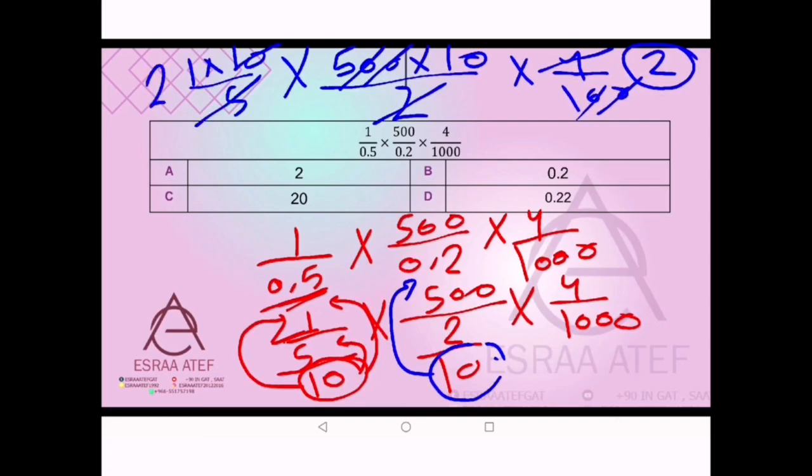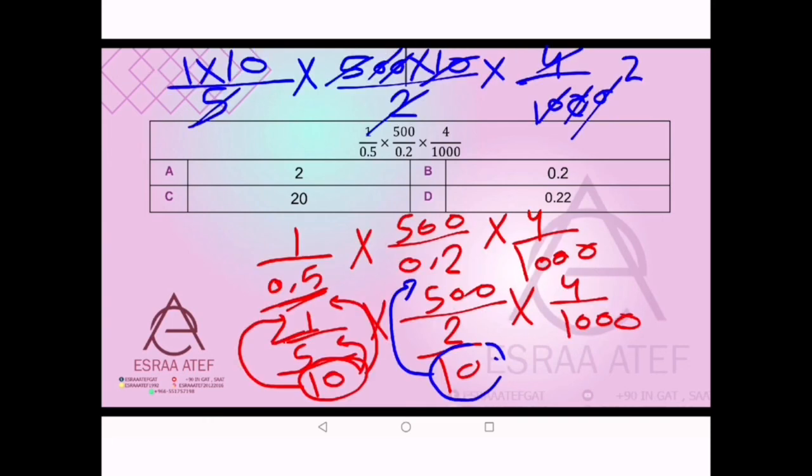Here take care, it's 3 zeros. So the three zeros here, I will make them in red color. The three zeros here will go with the three zeros, and 4 divided by 2 will be 2, and 5 will go with 5. So the remaining, which is 2 and 10, 2 times 10 will be 20. So the answer will be 20.